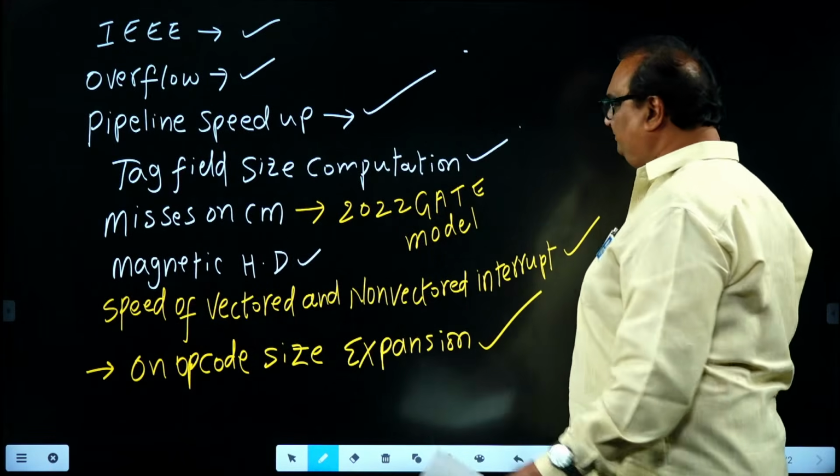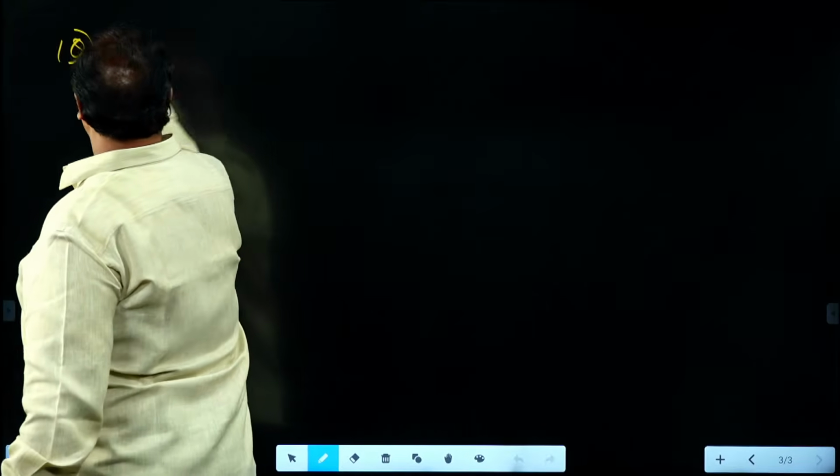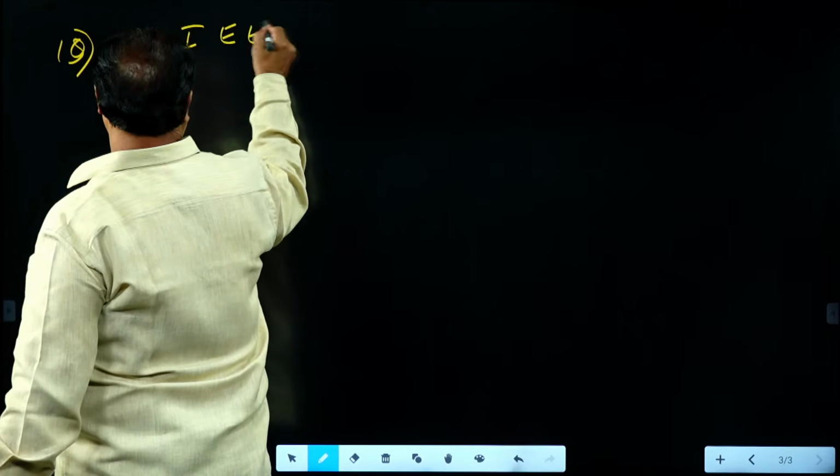First of all, the first question is from IEEE standards.